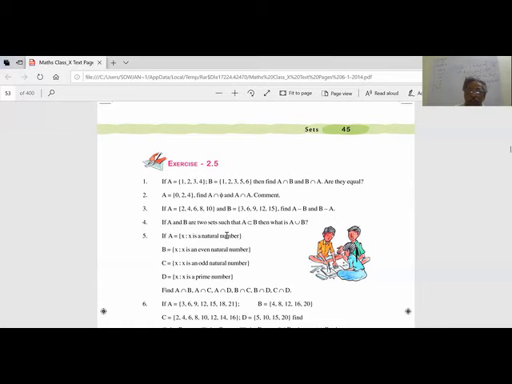So X is a natural number, even number, odd number, and prime number. You have 4 sets. Now you are asking A intersection B. B is even numbers. Natural numbers contain odd and even numbers. So B is a subset of A. That means A intersection B is B itself. A intersection C is C itself because it is a subset of A. Because A contains all.